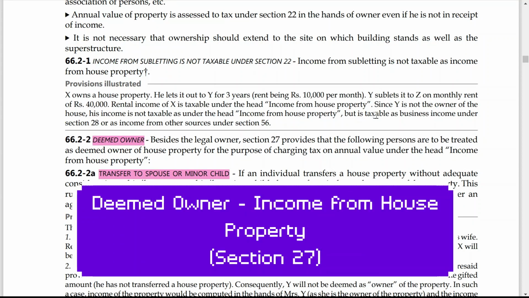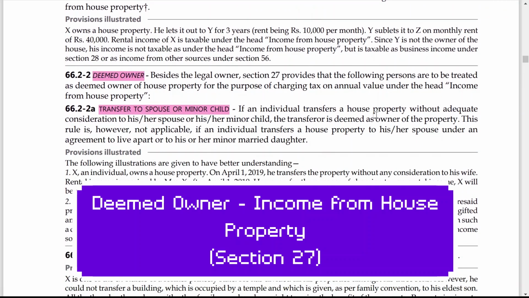Today we are going to discuss the concept of deemed owner in detail. Besides the legal owner, section 27 provides that the following persons are to be treated as deemed owner of the house property for the purpose of charging tax on annual value under the head income from house property. So these are considered as a deemed owner. Deemed owner means even though they are not the legal owner of the property, as per income tax law, they will be considered as owner of the property.